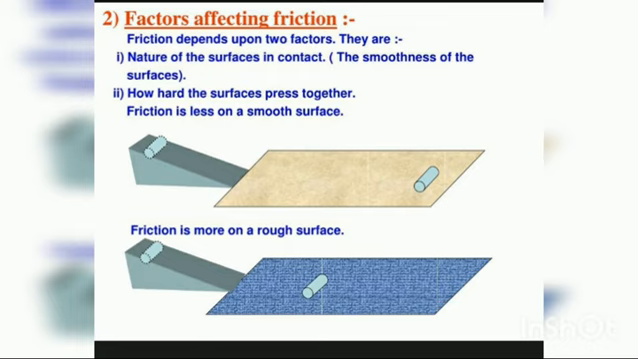Now we'll start with this topic, which is all about the force of friction, children. Can you see this slide, children? Friction depends upon two factors. They are the nature of the surface in contact, the smoothness of the surfaces, and how hard the surfaces press together. Friction is less on a smooth surface, friction is more on a rough surface. So these are some factors affecting friction, isn't it?